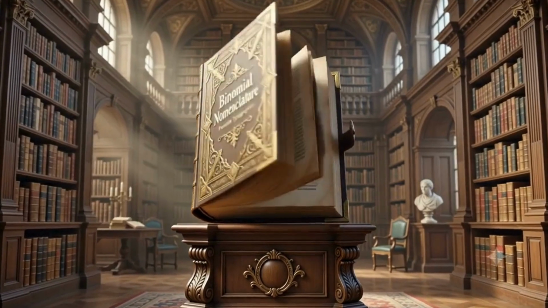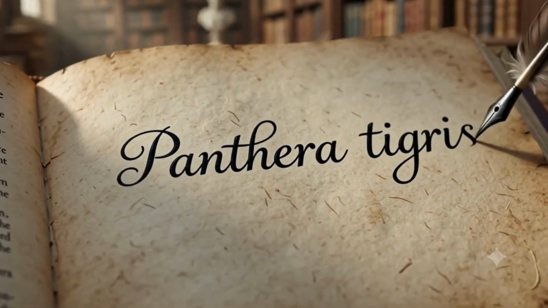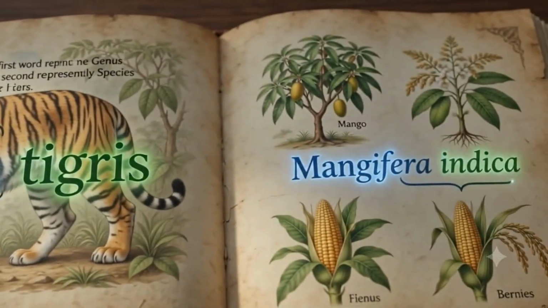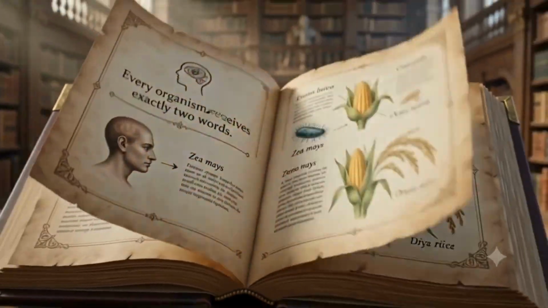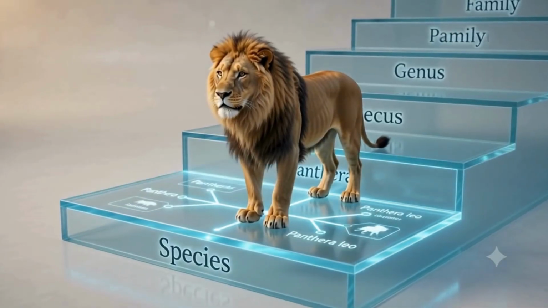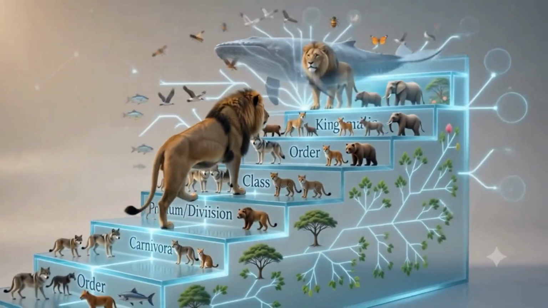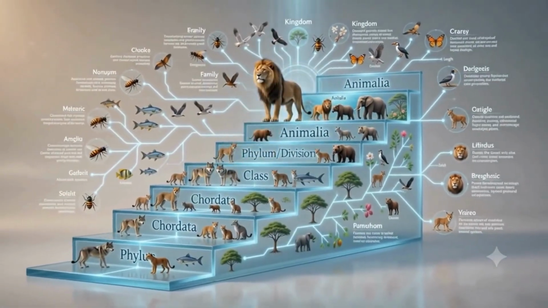Every organism receives exactly 2 words. This is called binomial nomenclature. The first name is the genus. The second name is the species. This system is used worldwide. Higher levels contain increasing numbers of related organisms. From species to kingdom, life is connected.